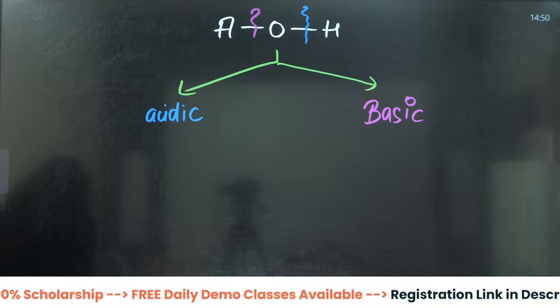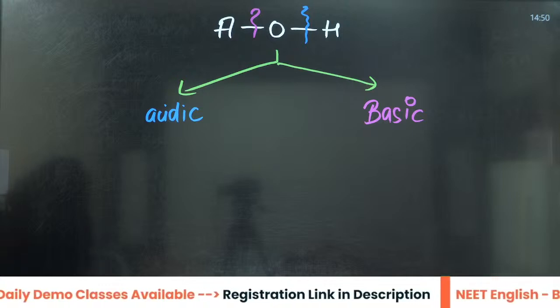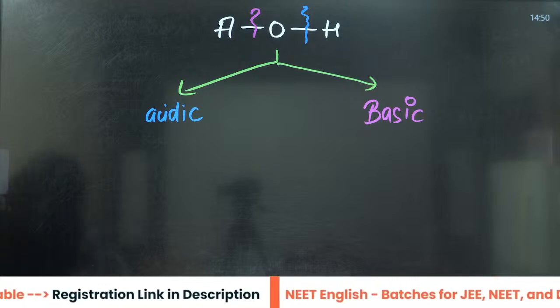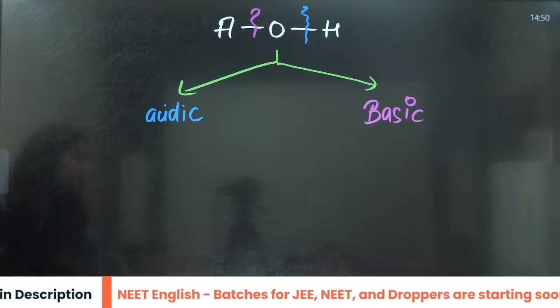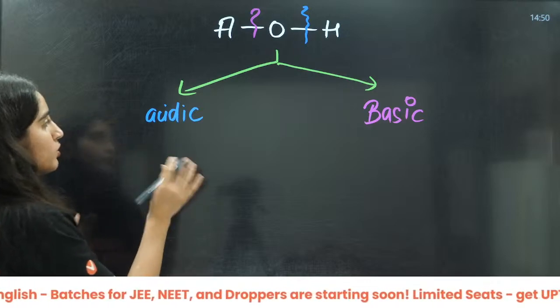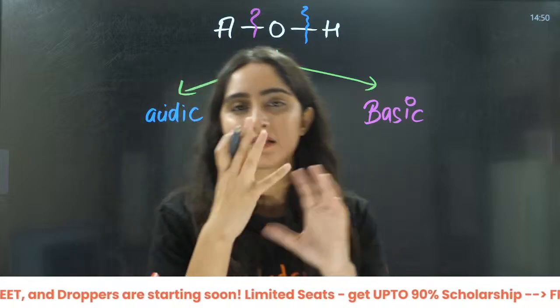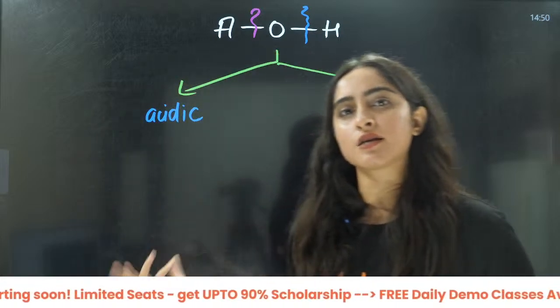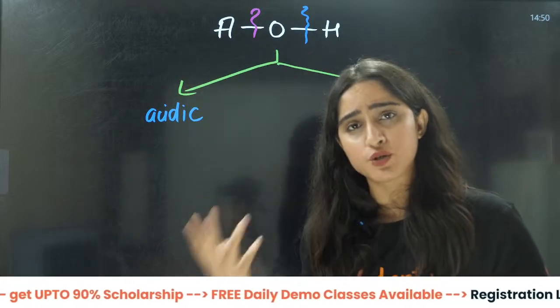Wait a minute. I hope I am not missing anything. Oxides, we will talk about after that. Yes, hydroxides only, na? Okay. So whether they ask you acidic nature or basic nature, basic is the opposite of acidic, acidic is the opposite of basic.